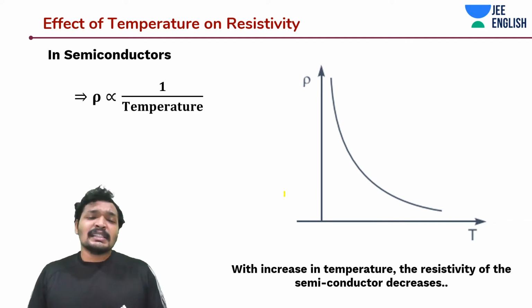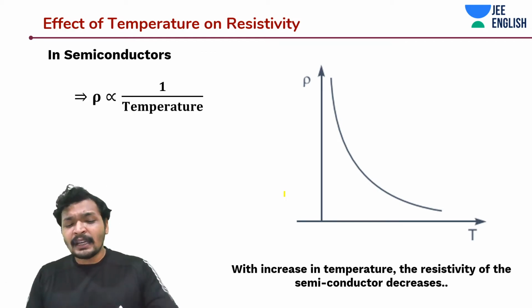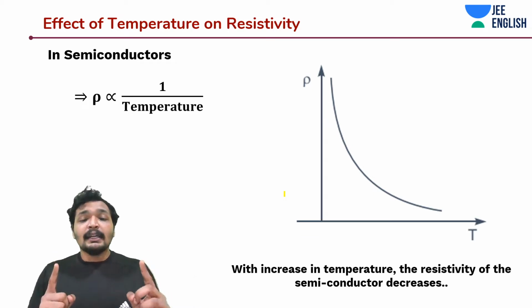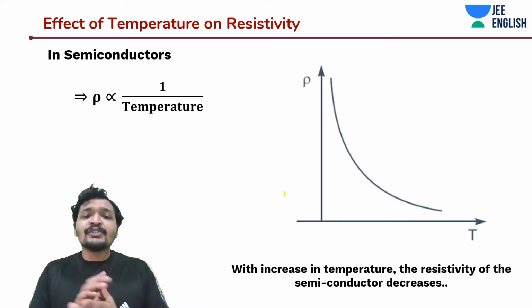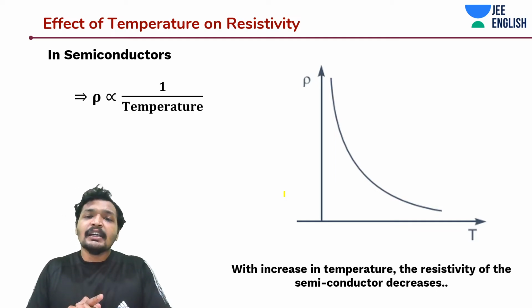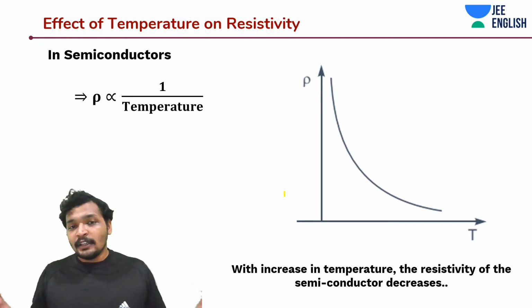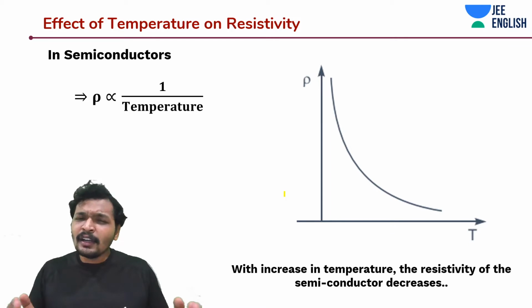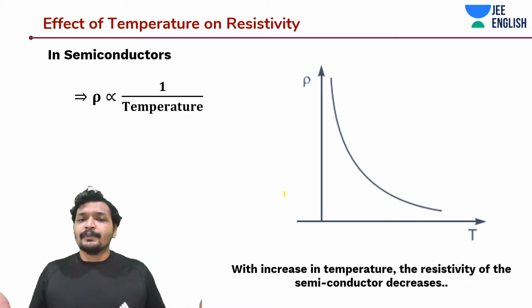And what about semiconductors? In conductors or metal-like elements, as I keep increasing the temperature, the resistance also increases. But in a semiconductor, as you keep increasing the temperature, the resistivity will go down. Why? If you have studied semiconductors, you already know the reason. If not, let me tell you. The number of hole and electron pairs increases.